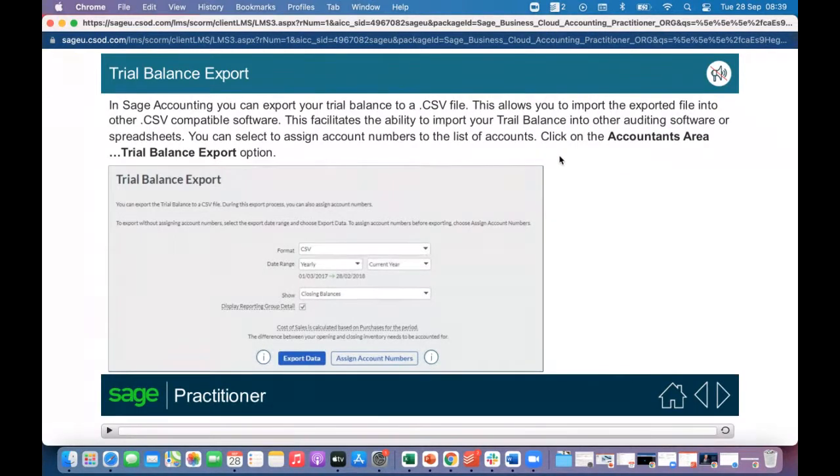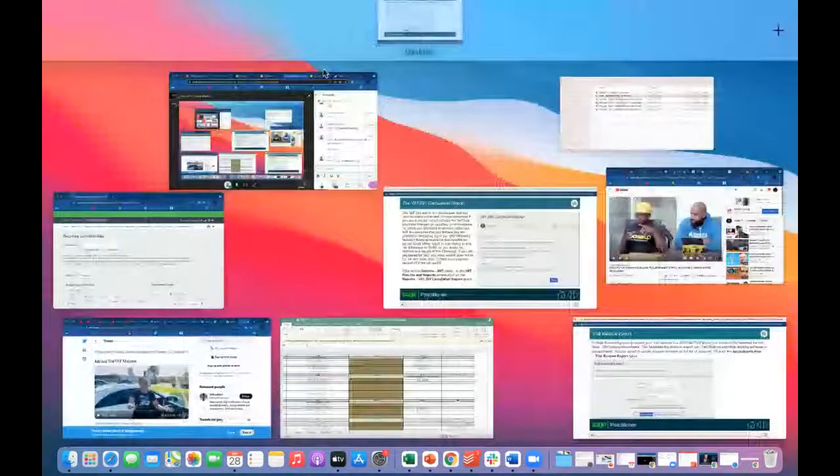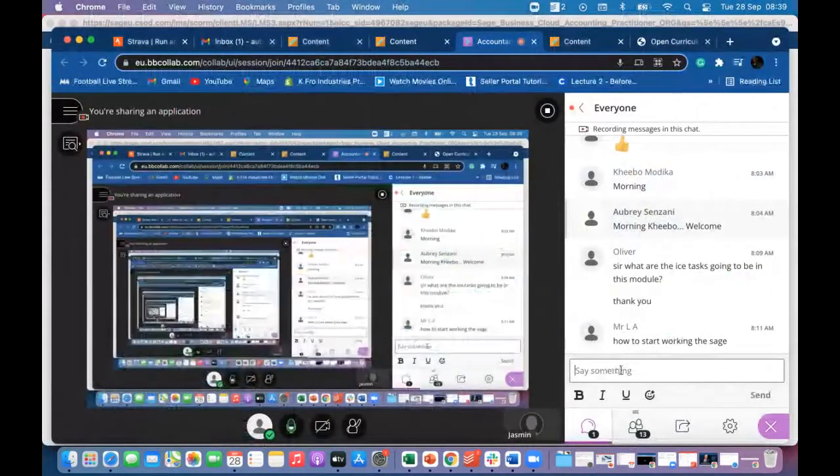I'm trying to think now. You remember, let me do this in the chat. You remember whenever people wanted to refer to how to start working the Sage.